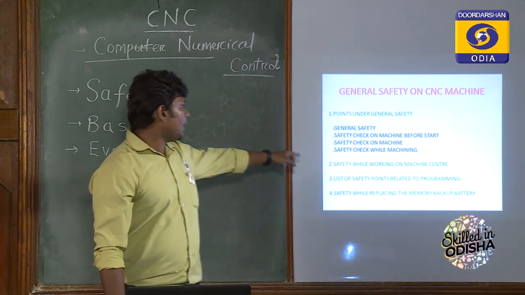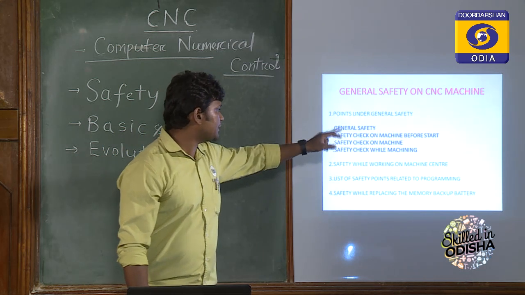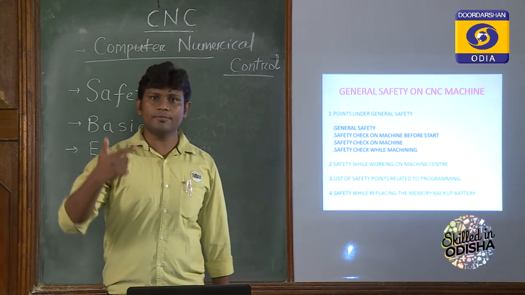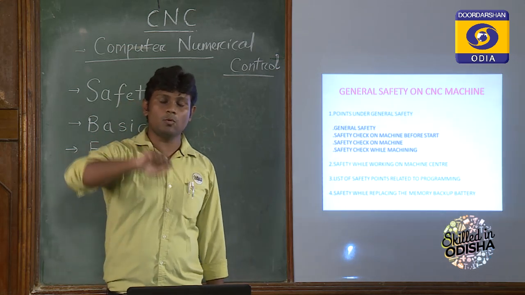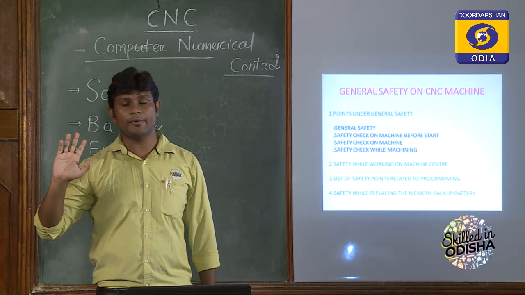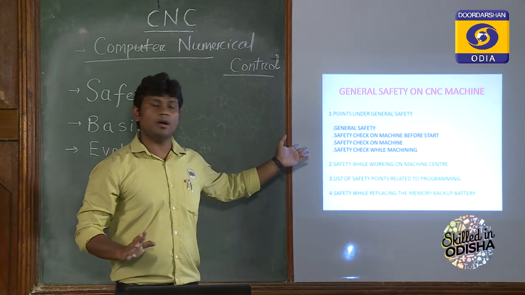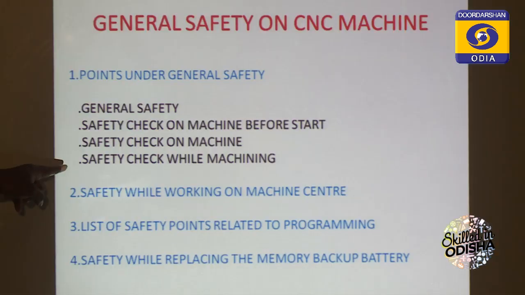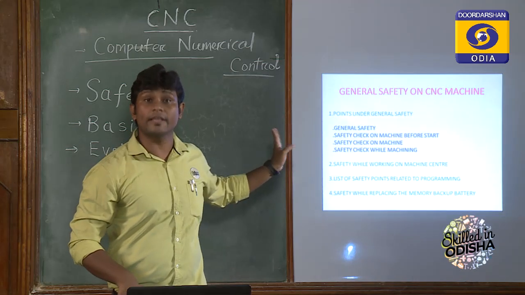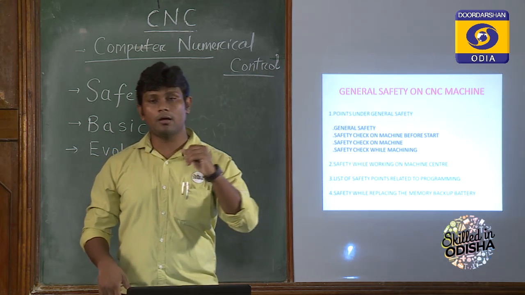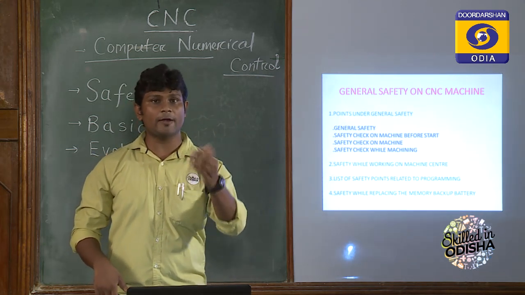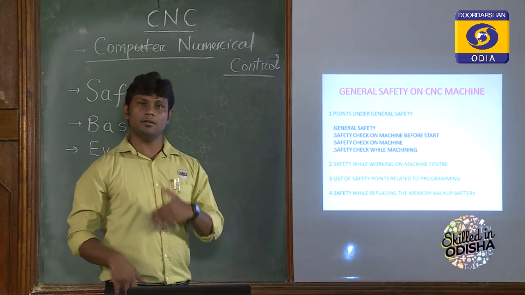Now, while checking the safety points related to the machining operation, sometimes during the machining, coolant is required, continuously pouring the coolant over the job during the cutting operation. Here in CNC machining, automatic coolant flow will be there. So you should check whether the coolant motor or the coolant system is working or not, and whether the hydraulic pressure is up to the particular mark or not. If the hydraulic pressure is low, then you should not operate the machine.